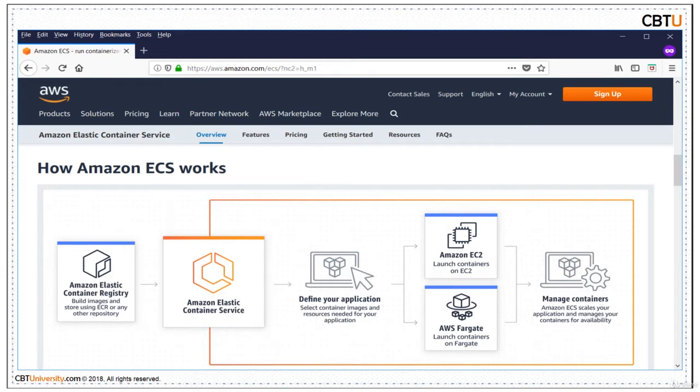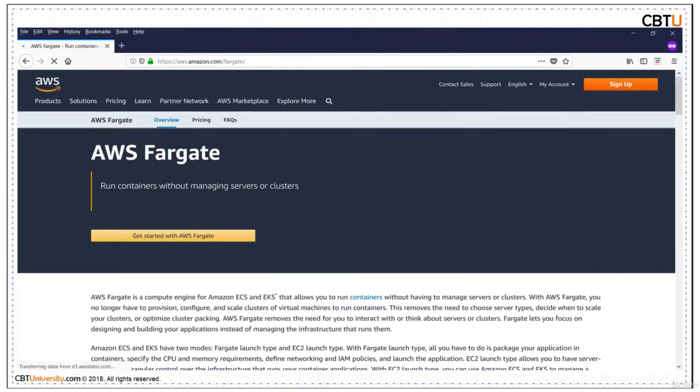And then finally, manage containers. Amazon ECS scales your application and manages your containers for availability. With AWS Fargate, you run containers without managing servers or clusters. AWS Fargate is a compute engine for Amazon ECS and EKS that allows you to run containers without having to manage servers or clusters. This is one of the two launch types, the other being the EC2 launch type.